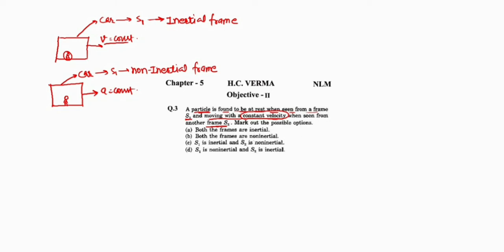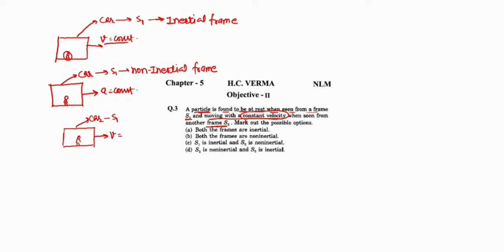Let's check out whether the frame S2 is inertial or non-inertial. Okay. Let's take some other example. Say again the car. A passenger is sitting in the car. This is car frame S1 moving with constant velocity.